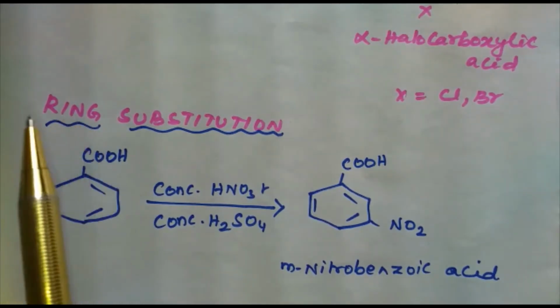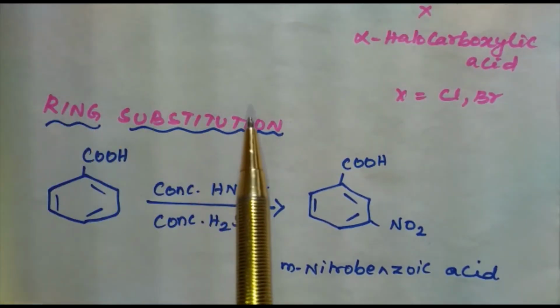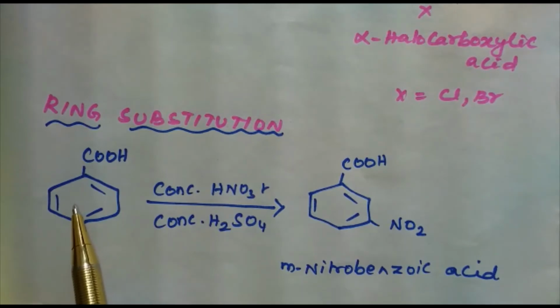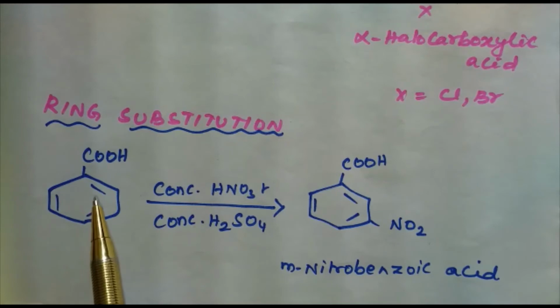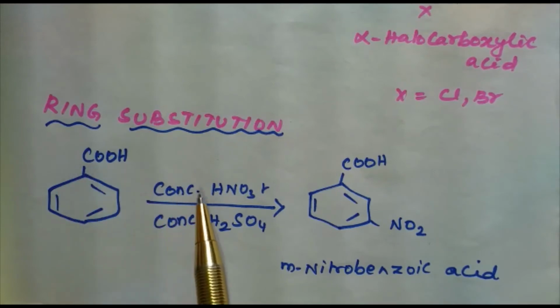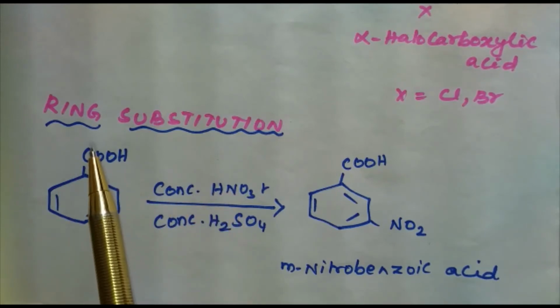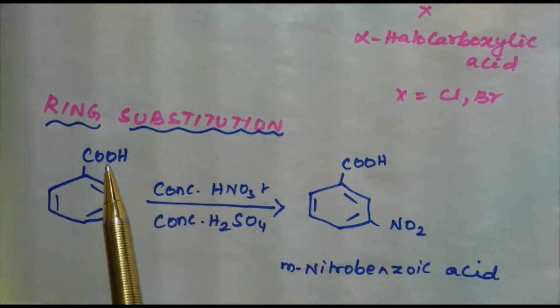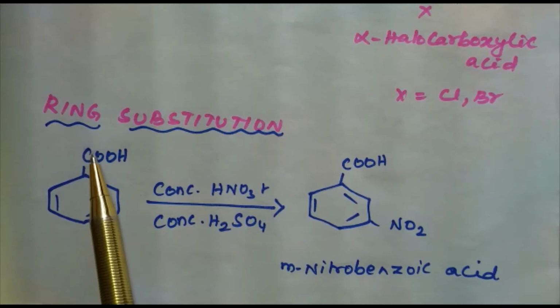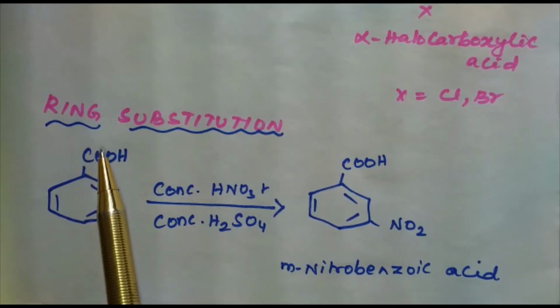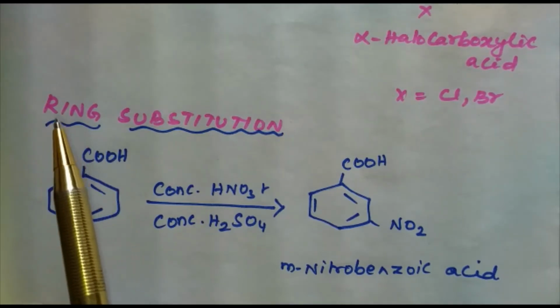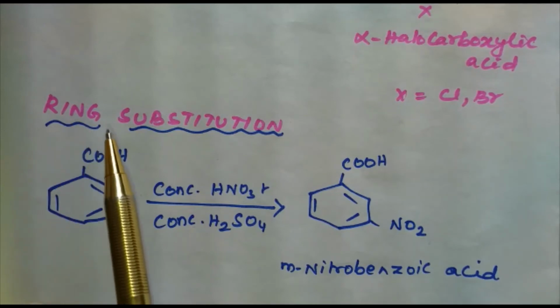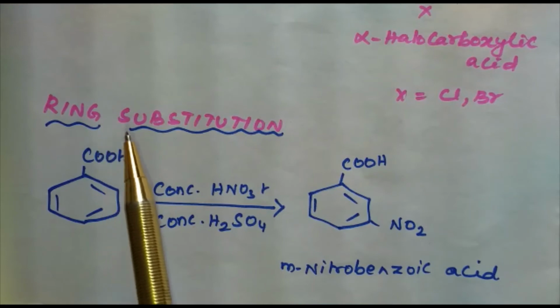We have two reactions in ring substitution reactions. This is an aromatic carboxylic acid which is nothing but benzoic acid. Aromatic carboxylic acids undergo electrophilic substitution reactions in which the carboxyl group acts as a deactivating and meta-directing group. During this electrophilic substitution reaction, they do not undergo Friedel-Crafts reaction.